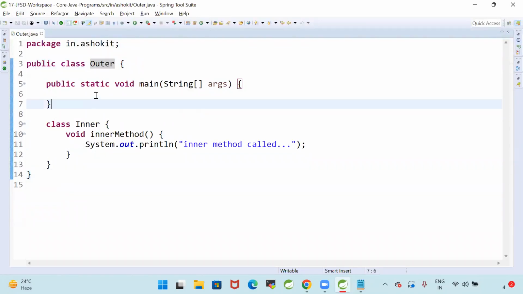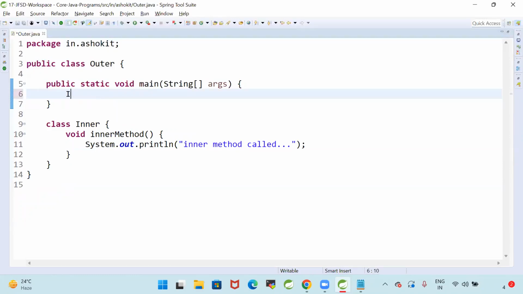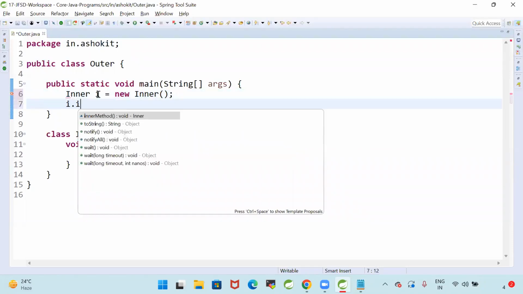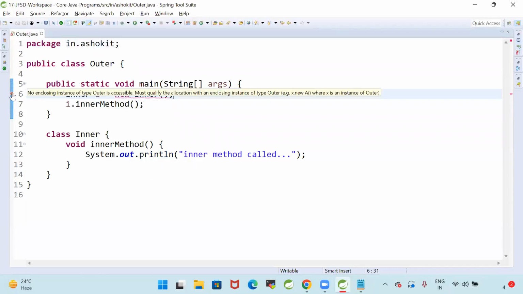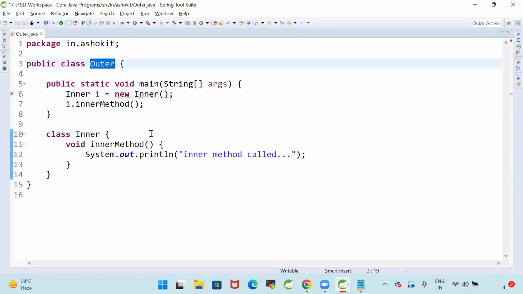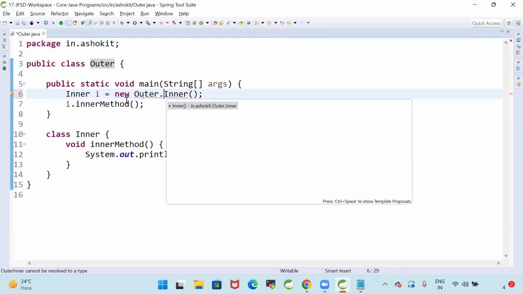Sir, what is the advantage? Inner class objects can be created in the outer class. Inner i is equal to new Inner, then i dot innerMethod. What is this? No enclosing instance of type must qualify new. Okay, Outer dot Inner.